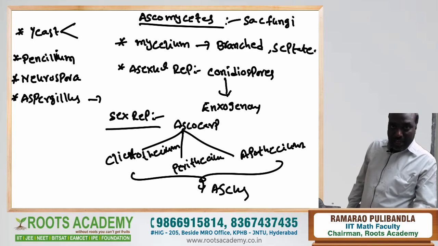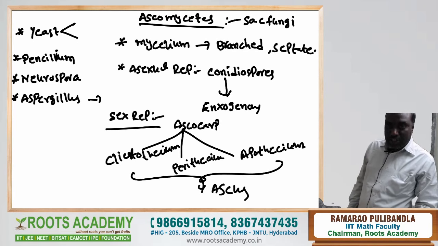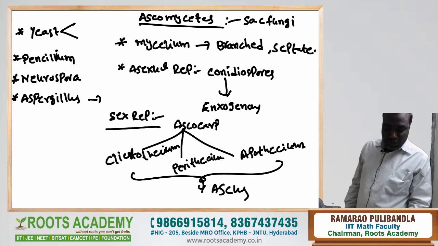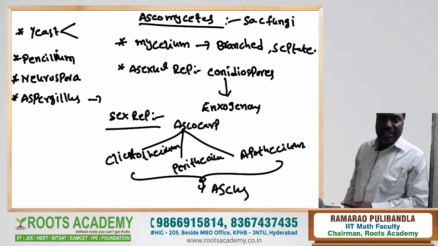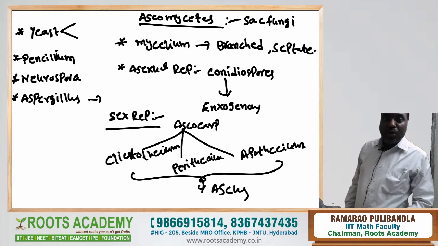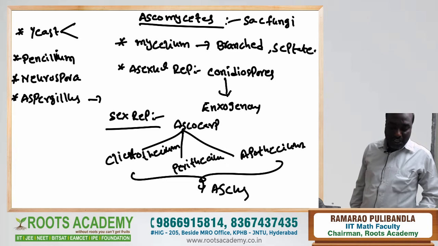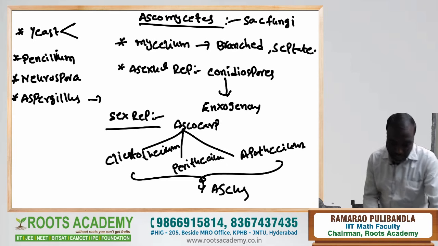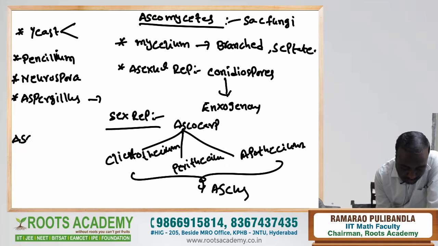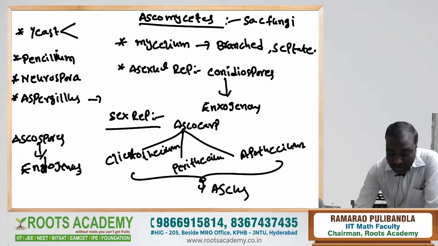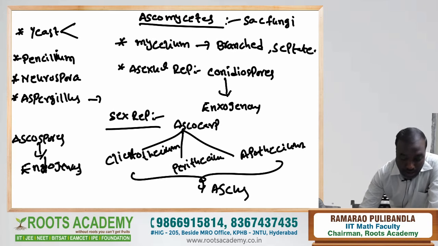Conidiospores are asexual spores. Ascospores are sexual spores. Asexual spores are produced exogenously. Sexual spores are produced endogenously. Very, very important: ascospores, ploidy of ascospore, haploid ascospores, endogenous. Conidiospores are exogenous. This is about Ascomycetes.